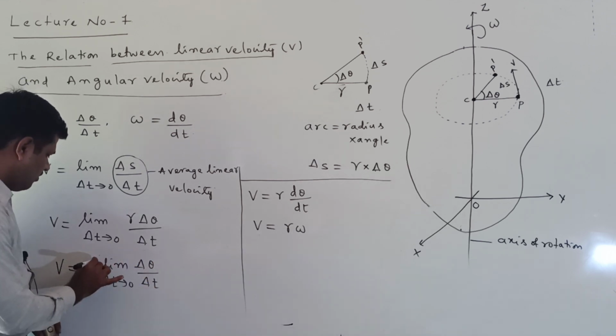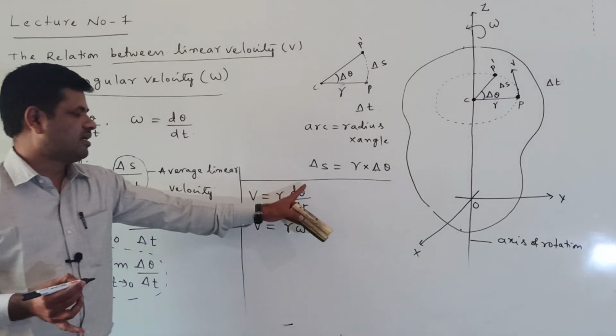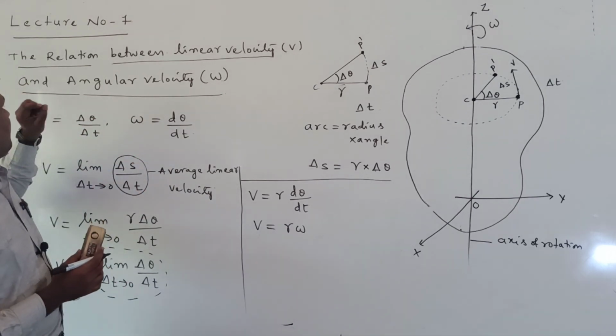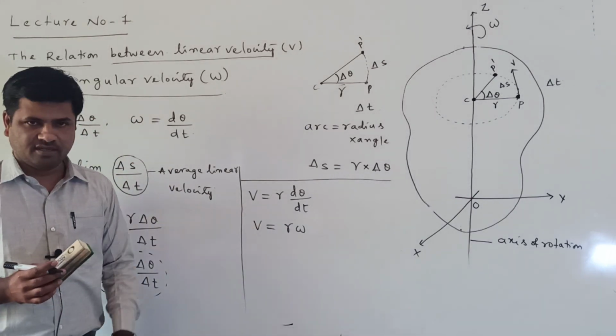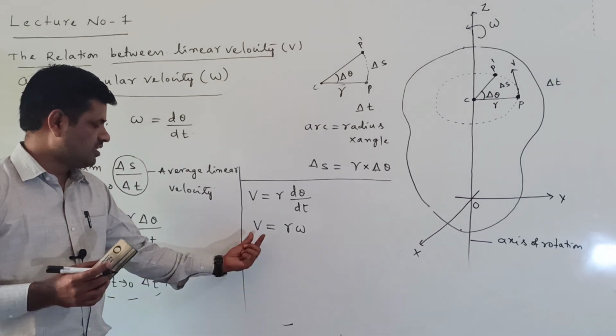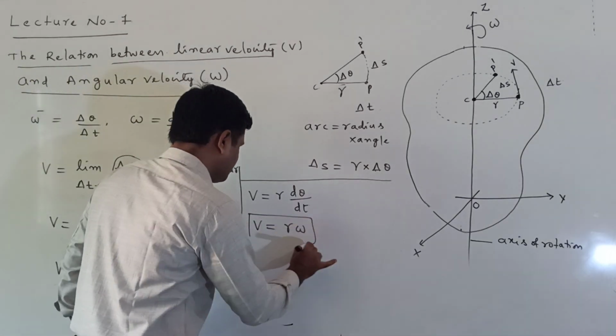This total value can be written as d theta by dt. D theta by dt is called omega, the instantaneous angular velocity. Here V is called the instantaneous linear velocity. What we are getting here is V is equal to r omega. This is the general form.